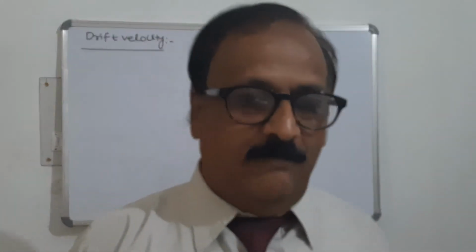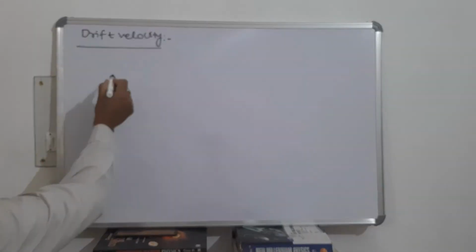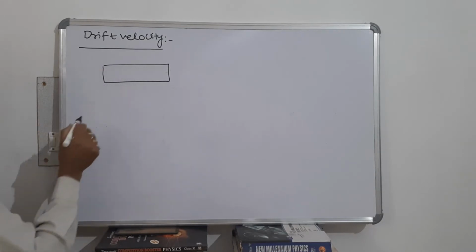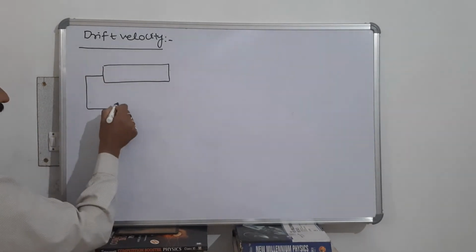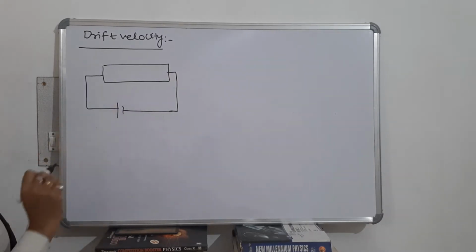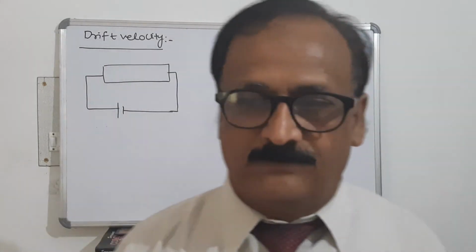Now I will discuss drift velocity. Suppose that this is a conductor. A potential difference is applied across it. There are many free electrons in a conductor. There are two types of electrons, free electrons and bound electrons.